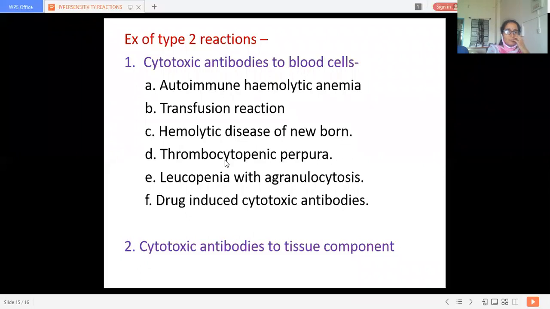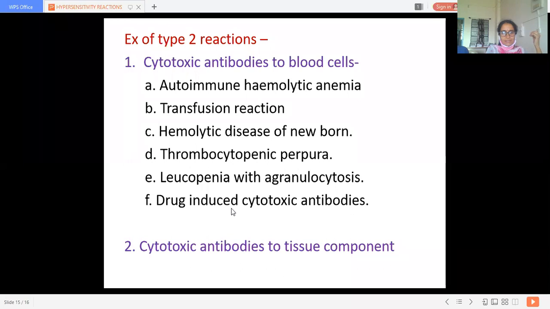Then thrombocytopenic purpura is the next example. In this, there is immunological destruction of the platelets by autoantibodies, reacting with the surface component of the normal platelets. Next is leukopenia with agranulocytosis. It is again caused by autoantibodies to the leukocytes, causing their destruction.